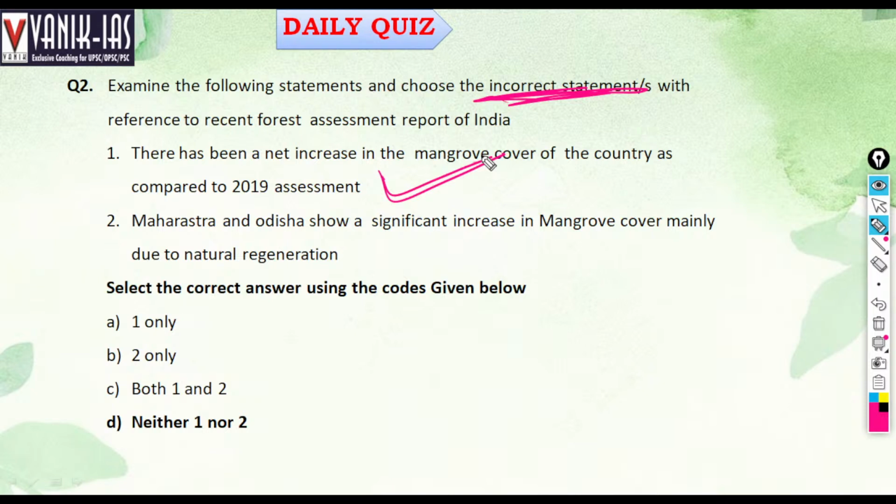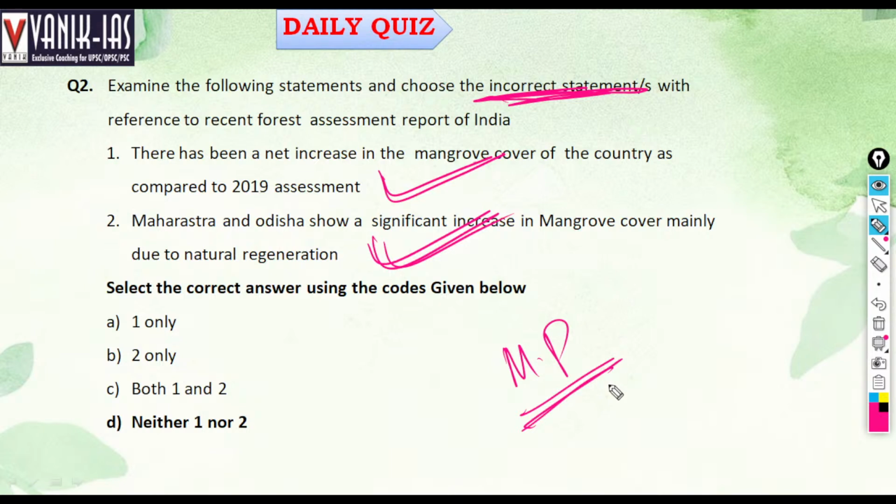Maharashtra and Odisha saw a significant increase in mangrove cover mainly due to natural regeneration. Yes, Odisha and Maharashtra both have seen a significant increase. The overall forest cover has also increased. Remember another thing: Madhya Pradesh has the largest area under forest cover.